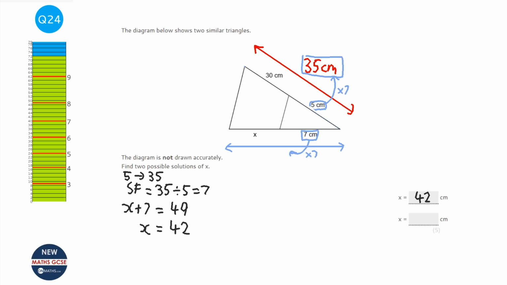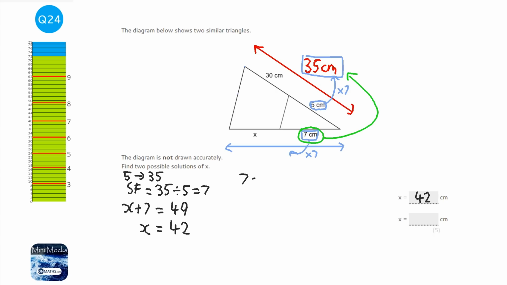And we're kind of used to questions where it does, because normally we know that these two here are parallel and therefore it definitely would. But there's nothing in the question that says these two are parallel. So it could be that this 7 centimeters here is the one that corresponds with the 35 centimeters here. So we've got to then run the figures again.